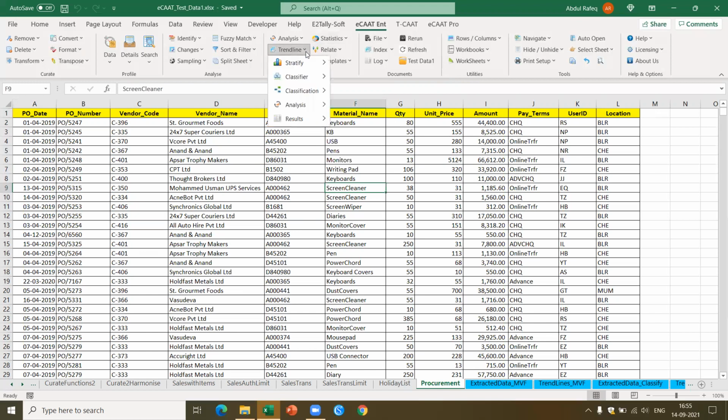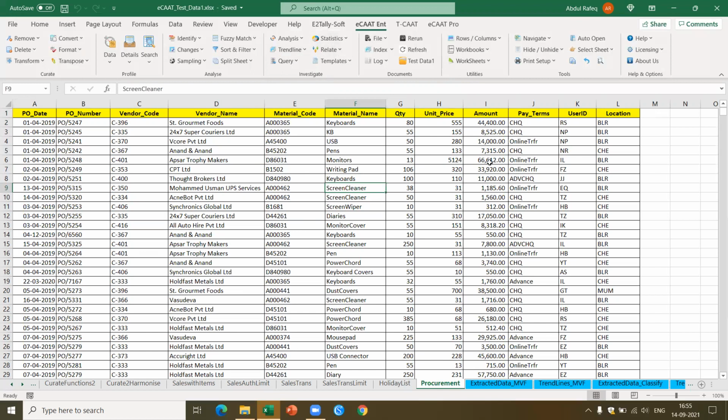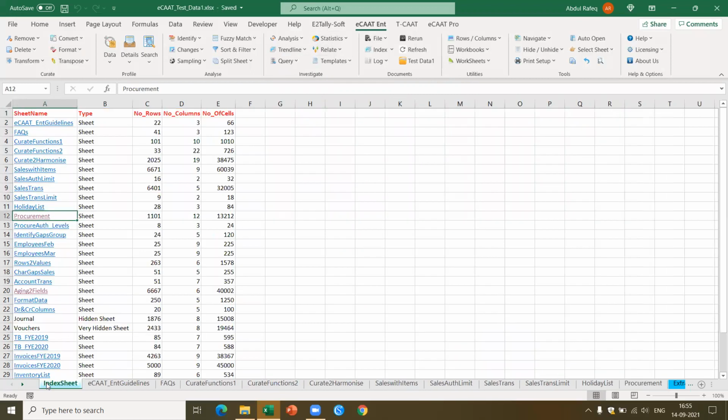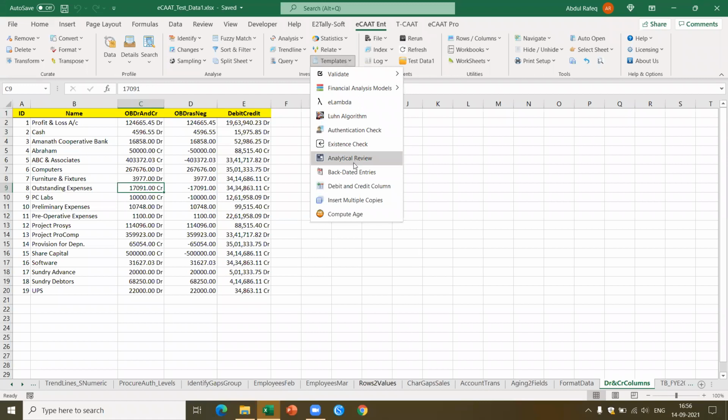I think you've got a hang of how this particular function can be performed. Now let me give you some more interesting examples. Let me just show you one quick example before we go further. I want to show another three examples. In that sheet, quite often you have debit and credit columns. For example, if you get data from Tally, you get data like this, debit and credit. Now you want to put this in two columns. For this, we have a separate function called debit and credit column.